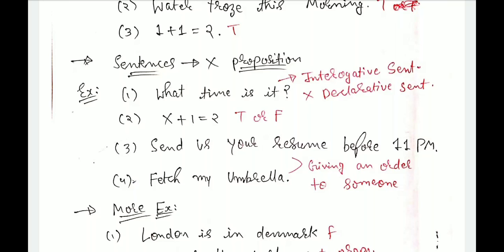Send us your resume before 11 p.m. It is just a kind of sentence where we are giving an order to someone. Fetch my umbrella. It is also a sentence similar to the previous one. So these two sentences, 3 and 4, are not propositions.